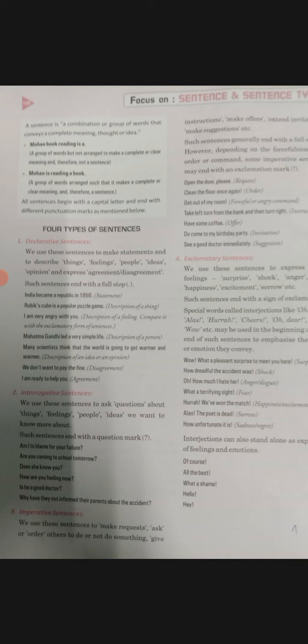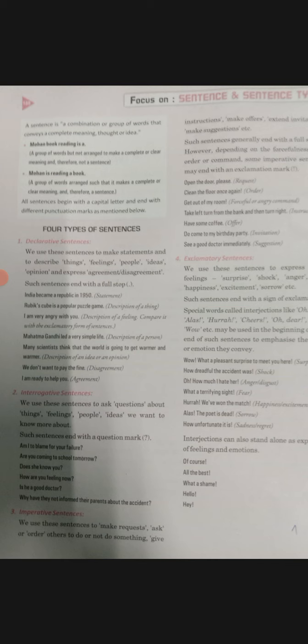So the first sentence I am reading. We use these sentences to make a statement. Basically, we use declarative sentences to make any kind of statement, announcement, idea, or thought which you are announcing, your feeling, anything. Such a sentence ends with a full stop. There is a full stop at the end of this kind of sentence.